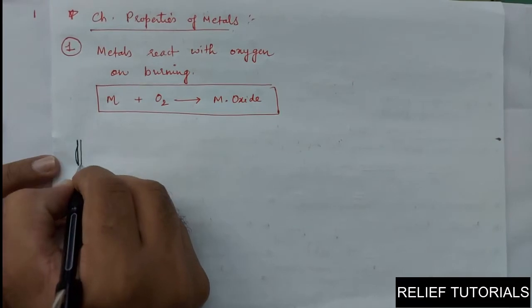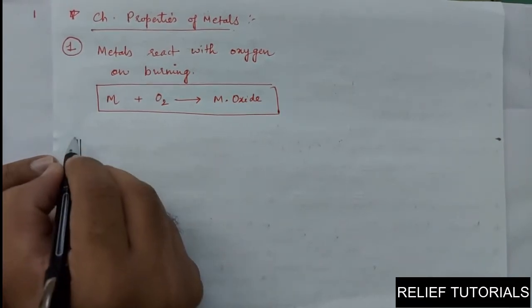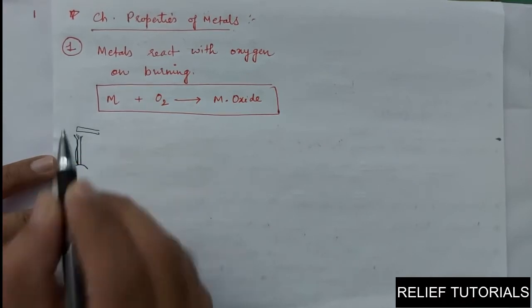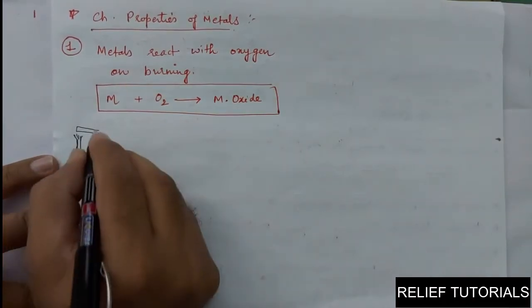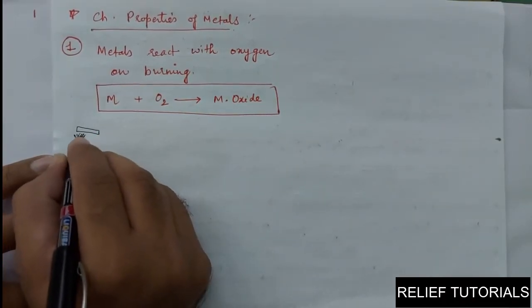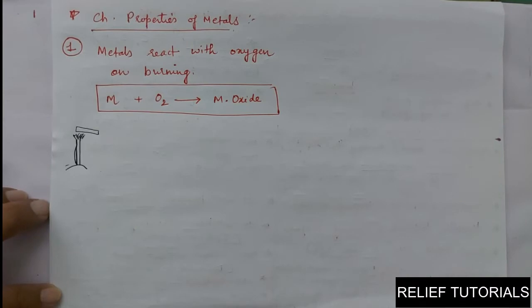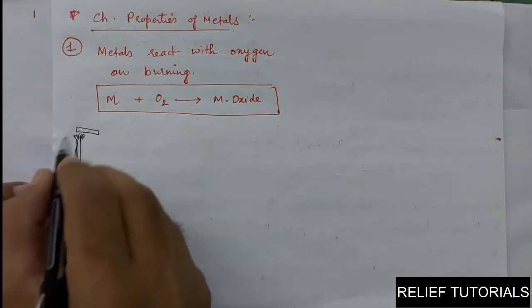Consider this is a Bunsen burner and this is a magnesium strip. When the magnesium strip is heated with a normal Bunsen burner, we are not providing extraordinary heat. We are simply heating the magnesium ribbon in presence of oxygen.